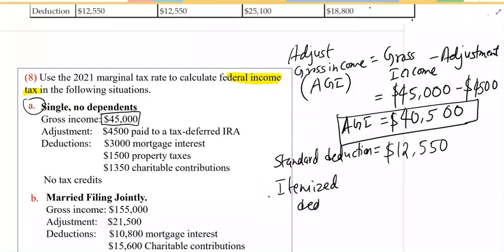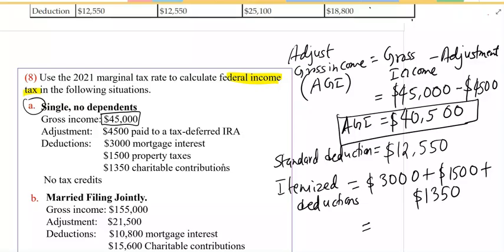Itemized deduction. The itemized deduction include all this, the given deduction: mortgage interest, property taxes, charitable contribution. That's what given, called itemized deduction. How much total? Let's add it. 3,000 plus 1,500 plus 1,350. If you add all this itemized deduction, you get $5,850.